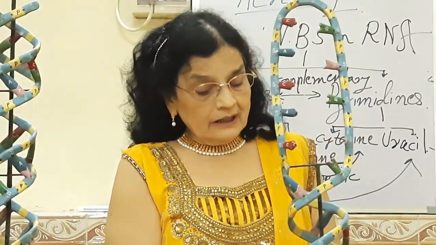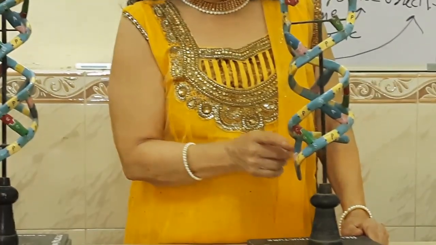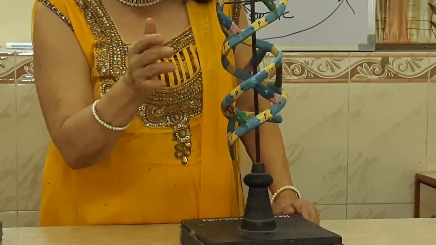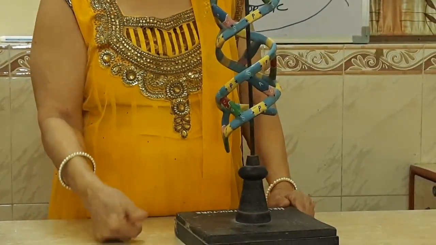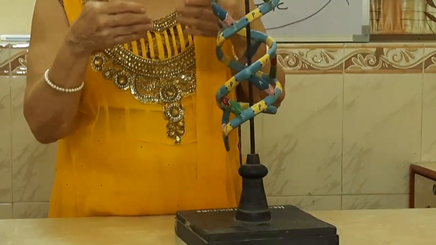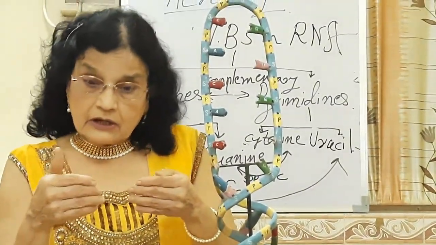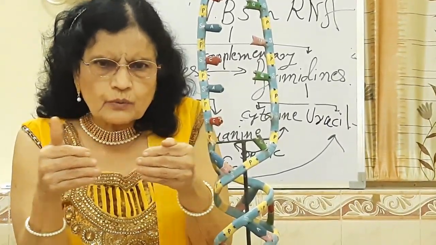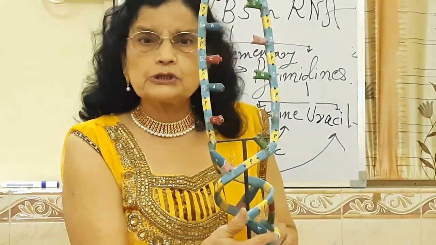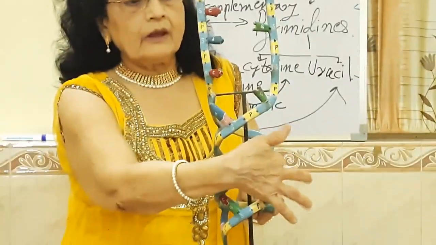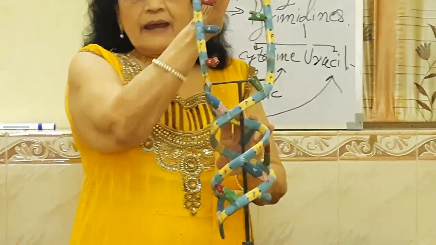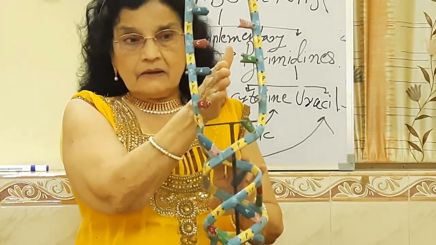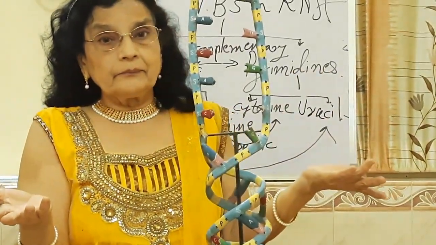Now we will see whether the nitrogen base pairing is taking place or not. If the nitrogen bases, which are complementary as well as specific, come very close to one another, they will be showing bonding. But if there is a lot of gap between nitrogen bases, they may not show bonding.